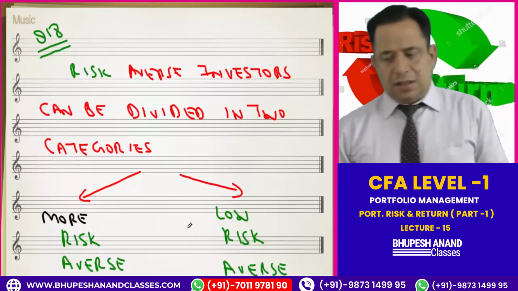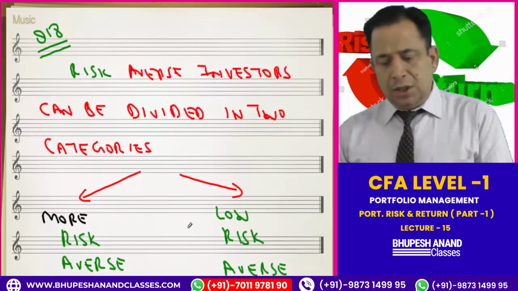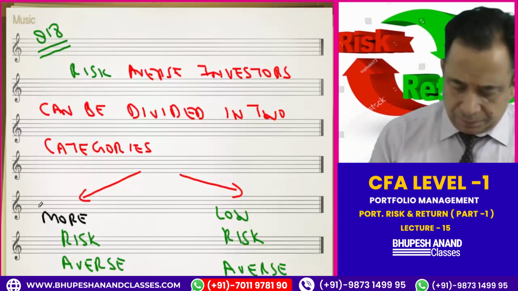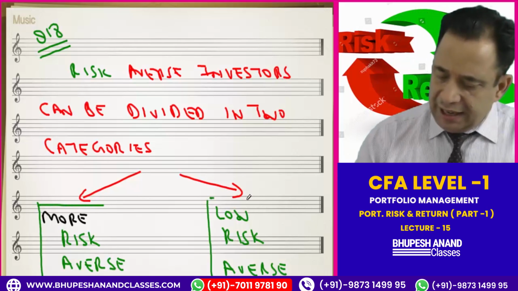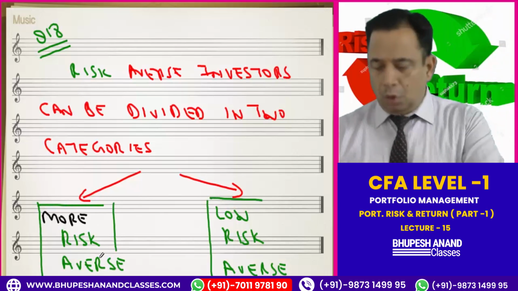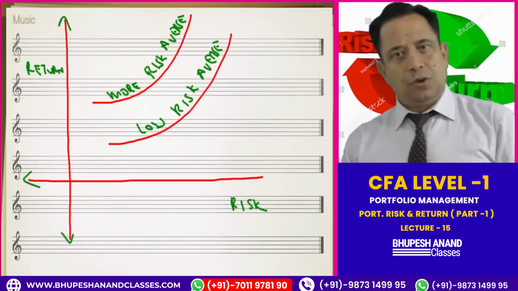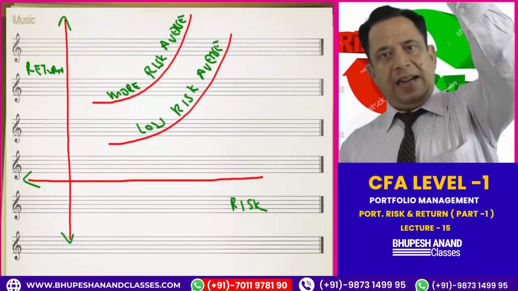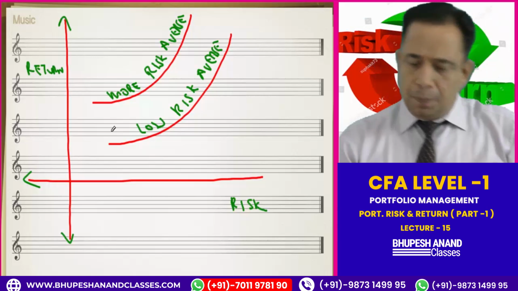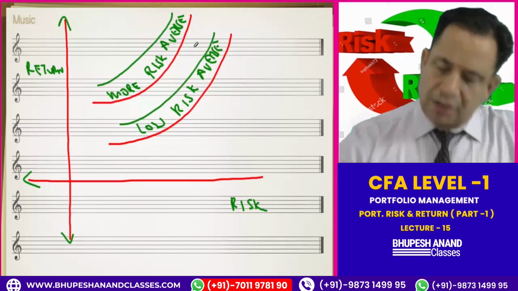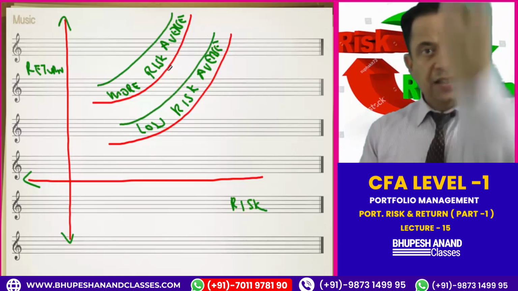Risk averse investors can be divided into two categories: more risk averse and less risk averse. So I prepared a graph, a diagram also for you. This is the high indifference curve. This is the lower indifference curve. More risk averse and low risk averse. The higher the risk averse,